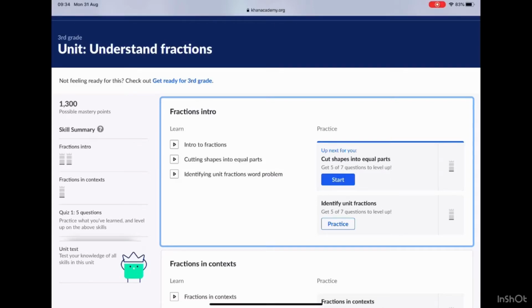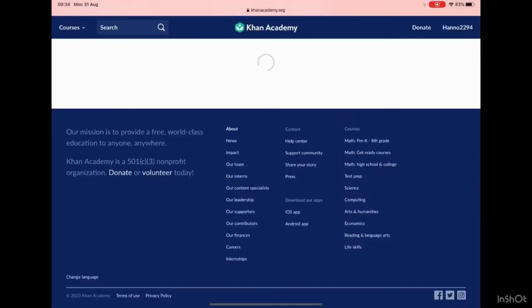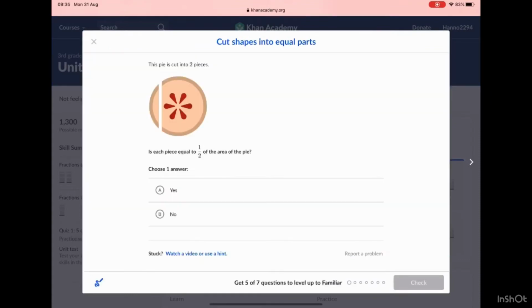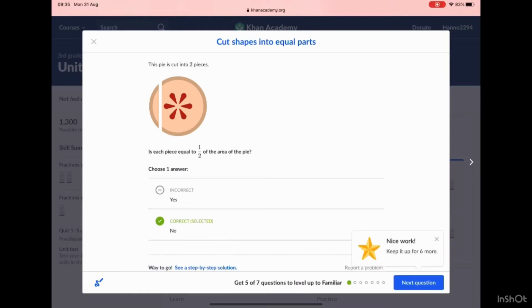So today we're going to teach you guys what a fraction is. Now we're going to start. Let me press this and let's go. This pie has been cut into two parts. It's not equal, so I'm going to press the no button, since it's not one of two, or half at all, because one part is bigger.